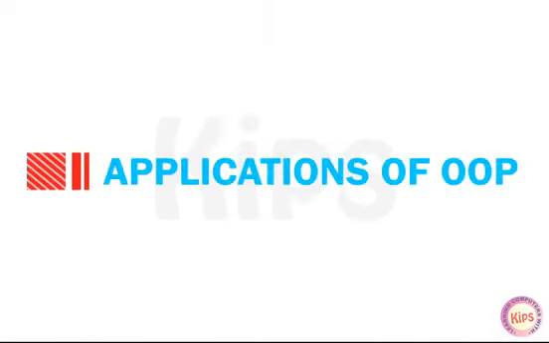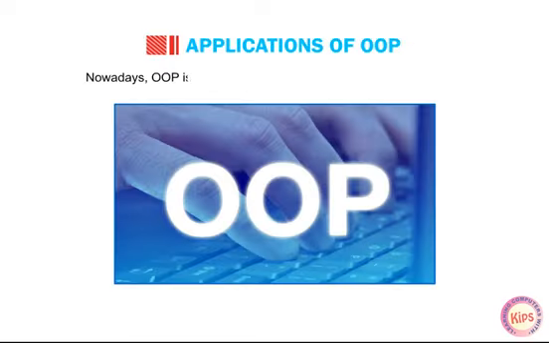Alright, let us discuss applications of OOP. Nowadays, OOP is one of the most important tools of programming. A good software engineer always uses the OOP approach.